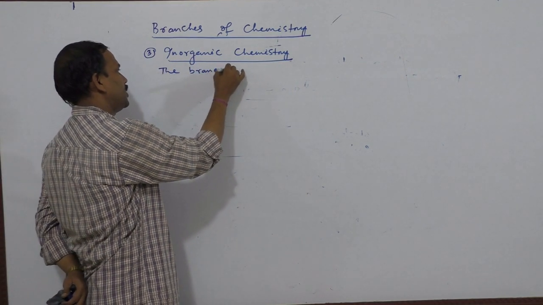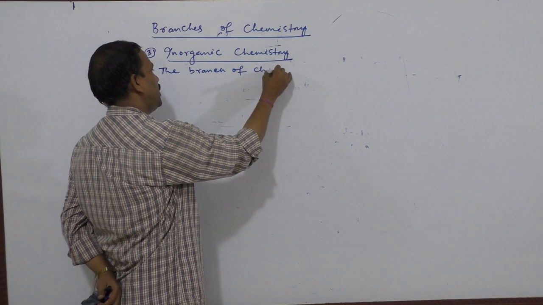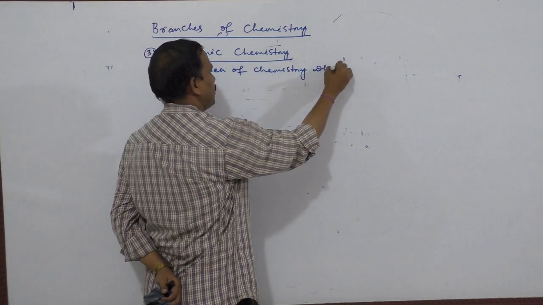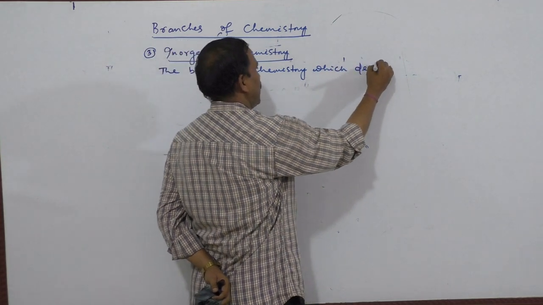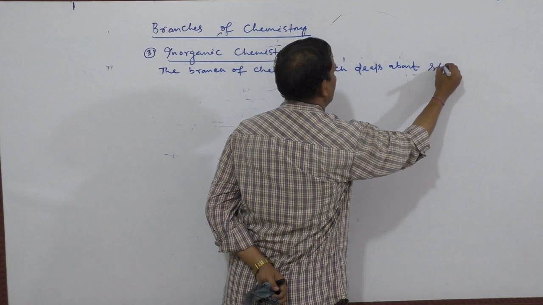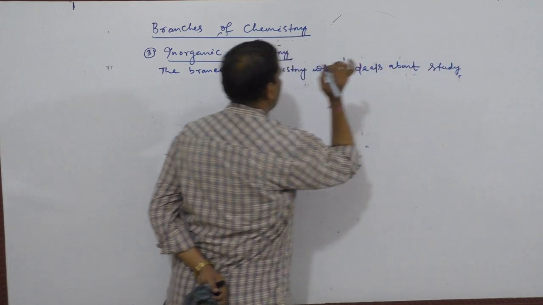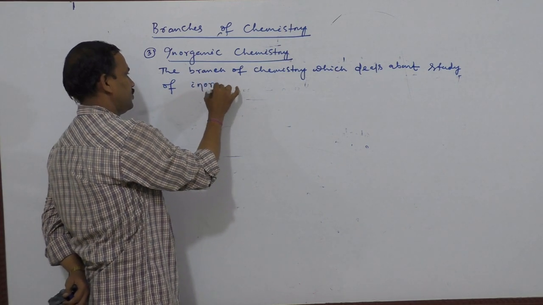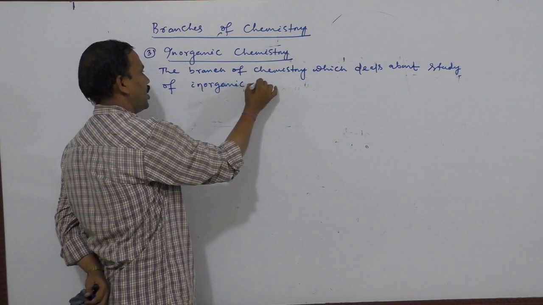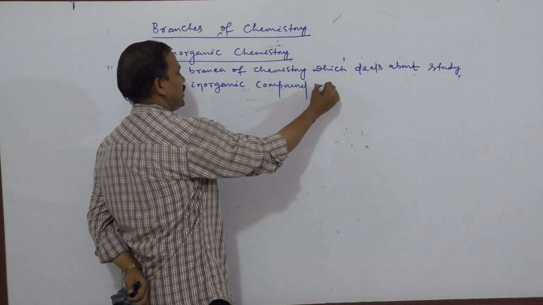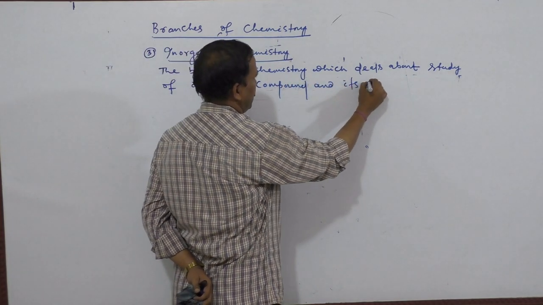The branch of chemistry which deals about the study of inorganic compounds and their properties.